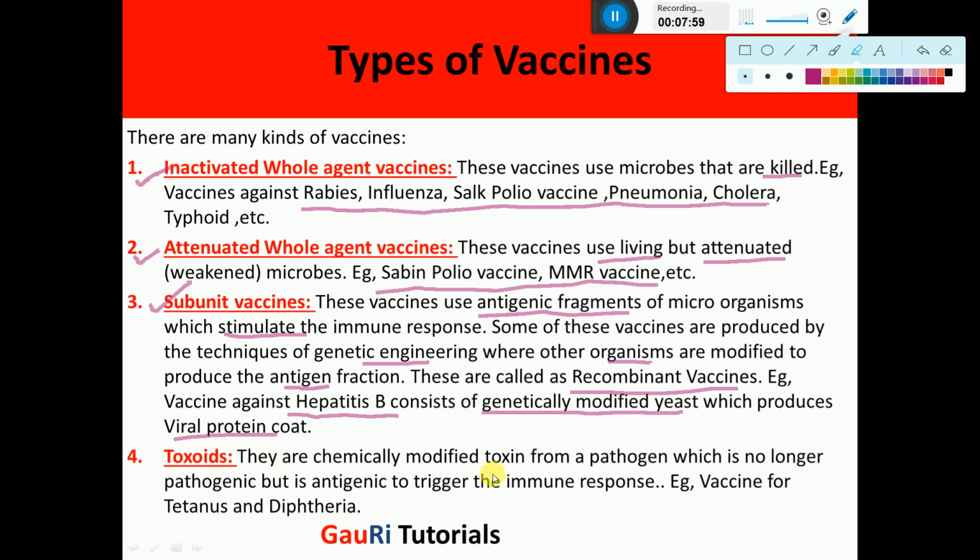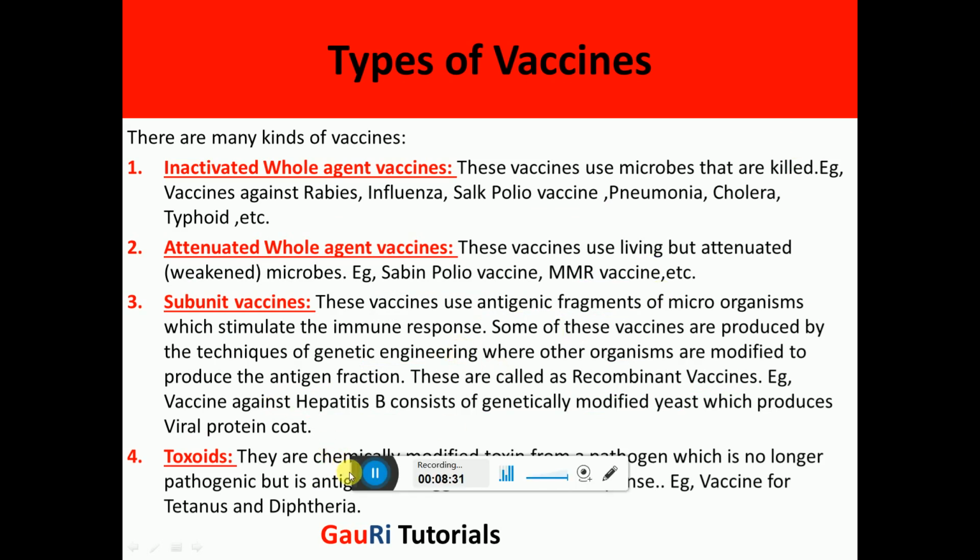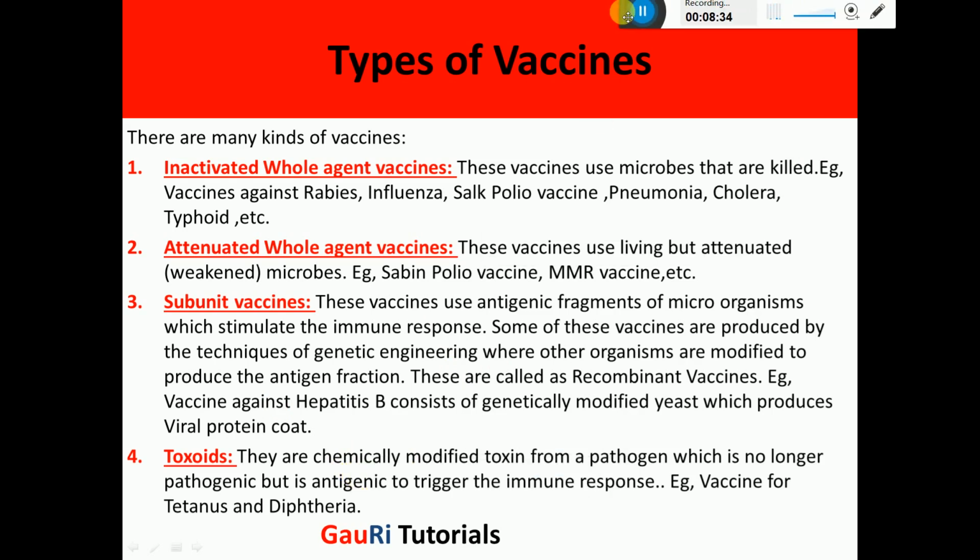Then are the toxoids. Toxoids are actually chemically modified toxins. Sometimes the pathogens produce some kind of toxin. That toxin is chemically modified and it is now not pathogenic. It cannot cause the disease, but it is still antigenic, that it can trigger the body to produce the antibodies or the immune response. Such vaccines are called toxoids because they use the antigenic properties of the toxins of the microbe. Examples of these are vaccines for tetanus, diphtheria. These are the examples of toxoids.